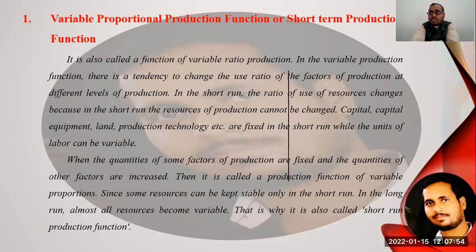Capital equipment, land, technology, etc. are fixed in the short run, while the units of labor can be varied. When the quantity of some factors of production is fixed and the quantities of other factors are increased, it is called a production function of variable proportions.